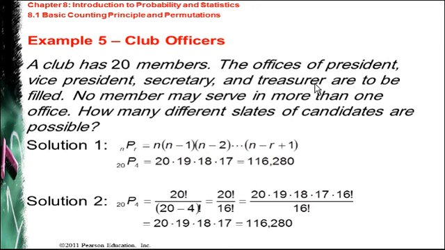So you see order is important, and we have one important sentence, which is no member may serve in more than one office, which means that repetition is not allowed. So you will go directly to the permutations and apply the formula or use the calculator. You will say 20P4, meaning selecting 4 members out of 20, and it's equal to 116,280. Or you can use the formula as I said: 20P4 means 20 factorial divided by 20 minus 4 factorial, and you get exactly the same result.